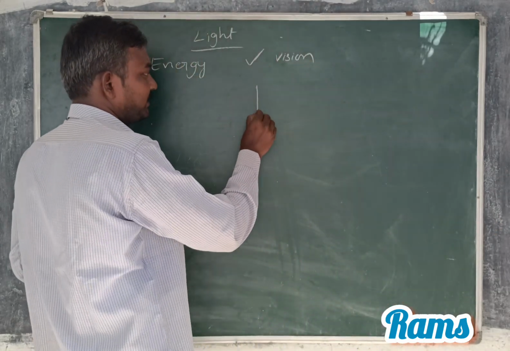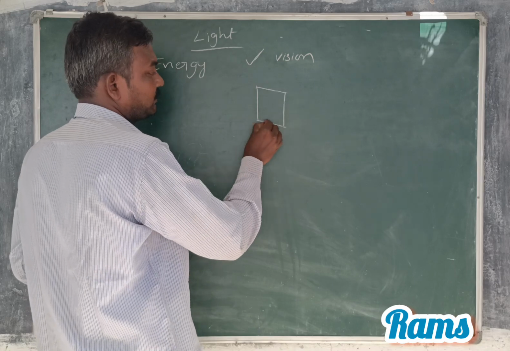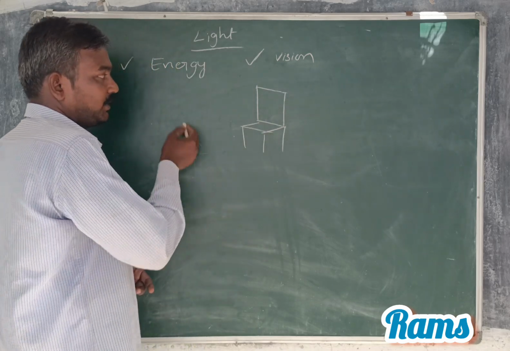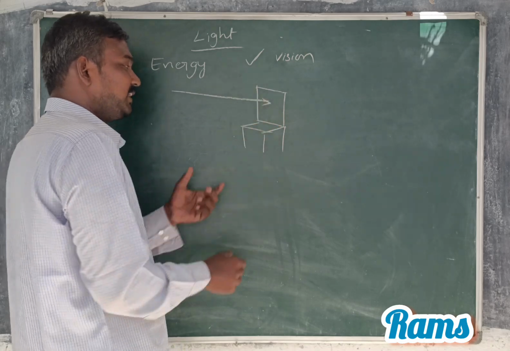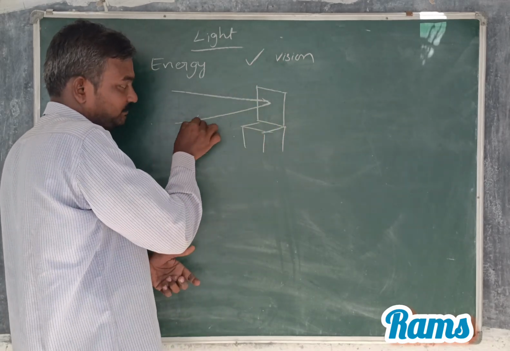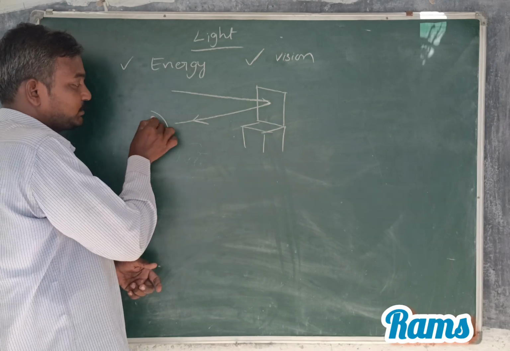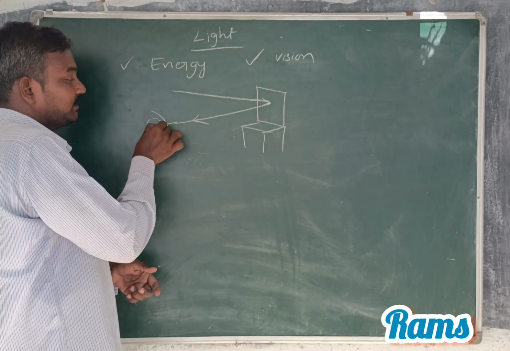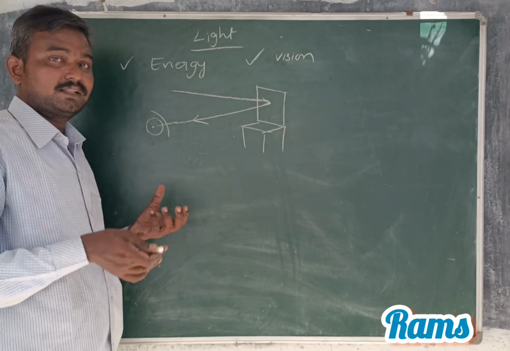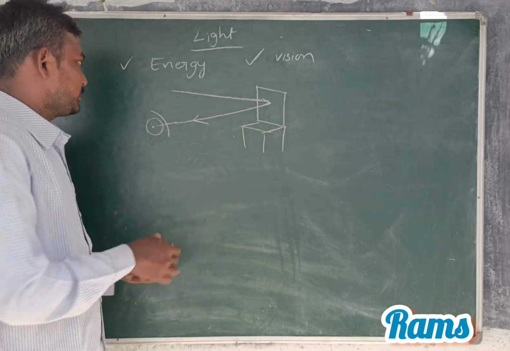For example, here I draw that. Initially the light is incident on this object and reflected. This light enters your eye and is incident on the retina. In that way you can see the objects around us.